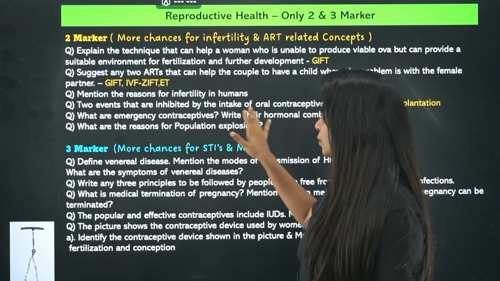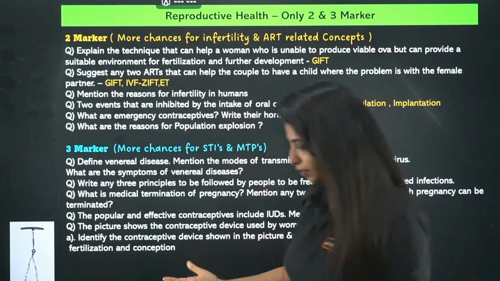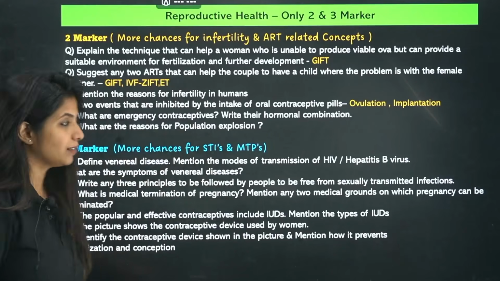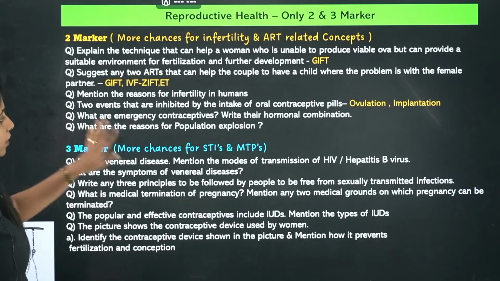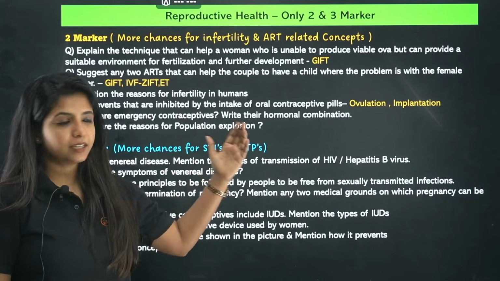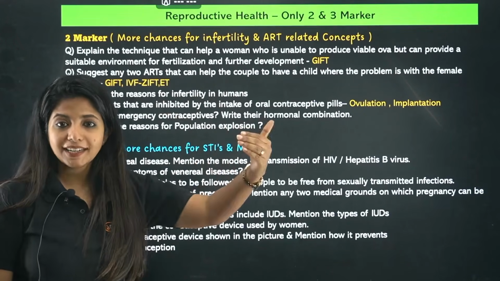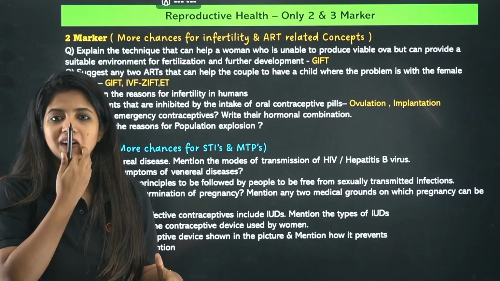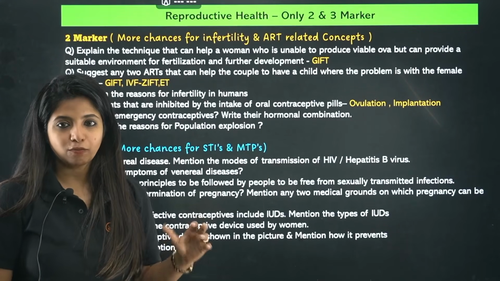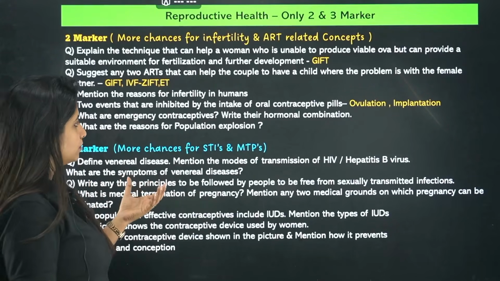And what are the reasons for population explosion? So you can talk about it. Cool. And what are the reasons for population explosion? Do you know that? Basically, maternal mortality rate is going to decrease. Okay, they are not the reason for population.